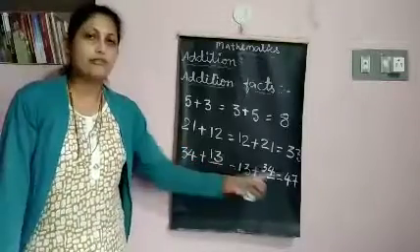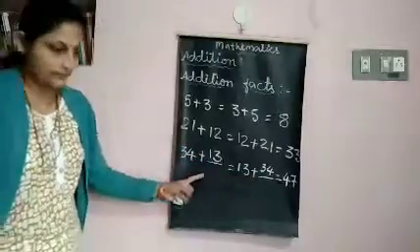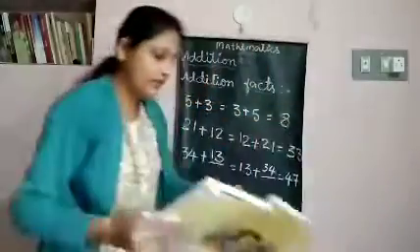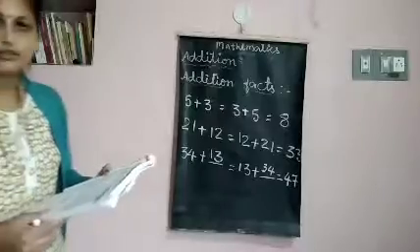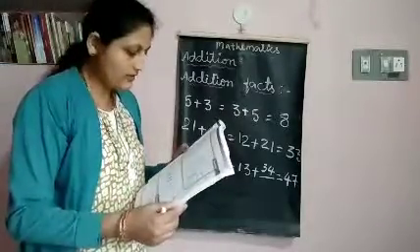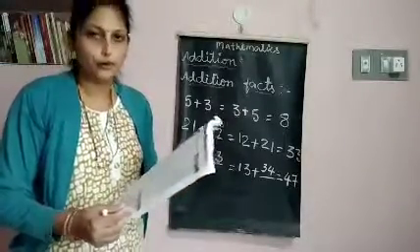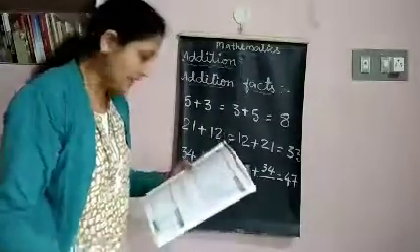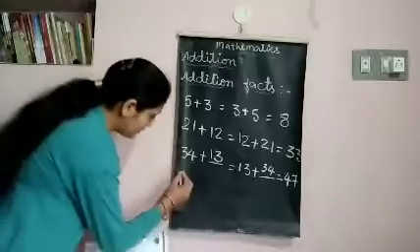So in this way you have to fill the blanks. It is given here in your exercise 2.1, page number 43. Fill in the boxes. Then second one, complete the following. You have to fill in this way. For example, let me take first one.